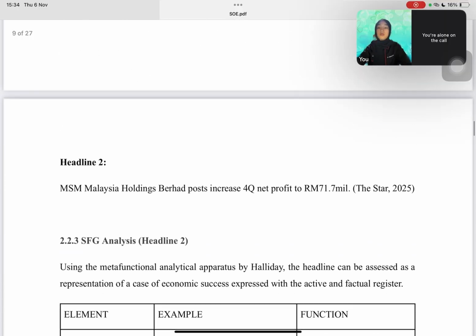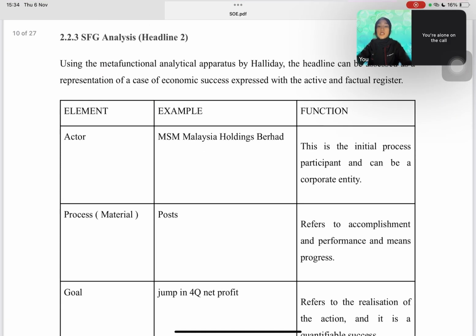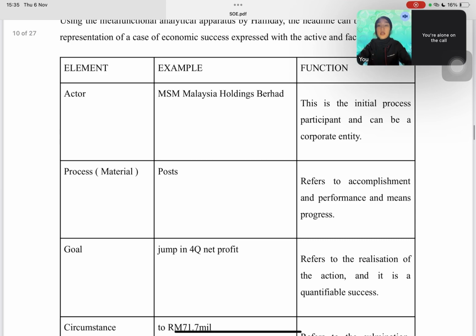Okay. Moving on to the next headline, which is "MSM Malaysia Holdings Berhad post increase in fourth-quarter net profit". For the SFG analysis, the second headline carries a tone of professionalism and confidence. Using SFG, I can identify the same pattern as the first headline. The first element, actor, is MSM Malaysia Holdings Berhad.